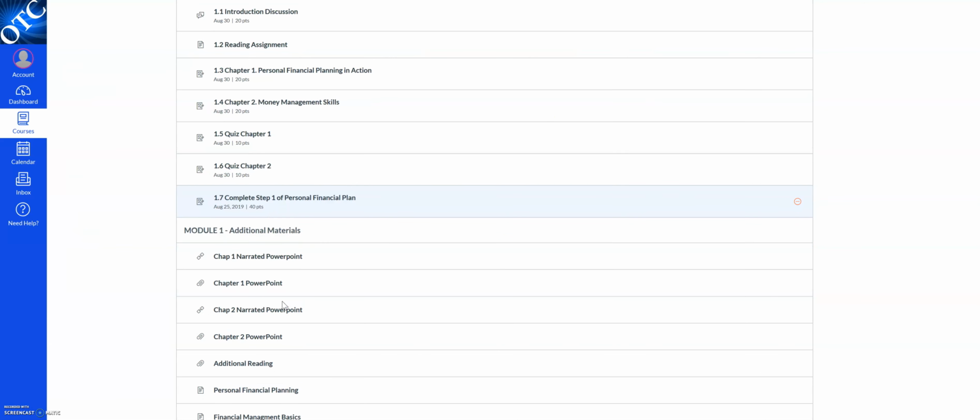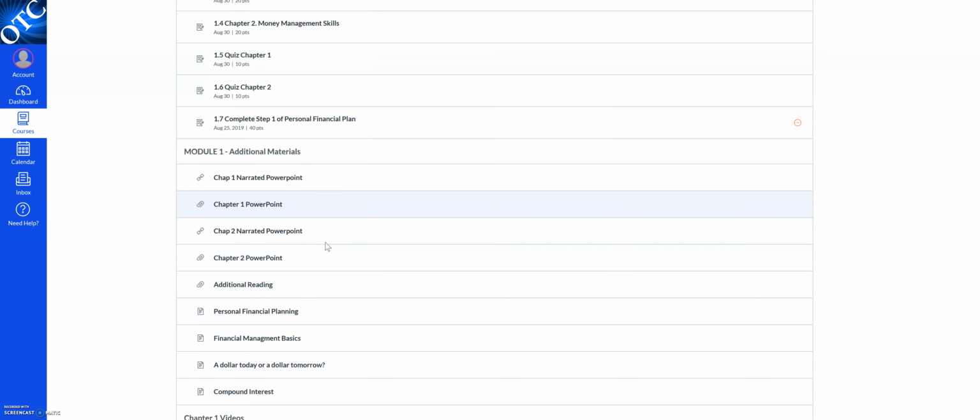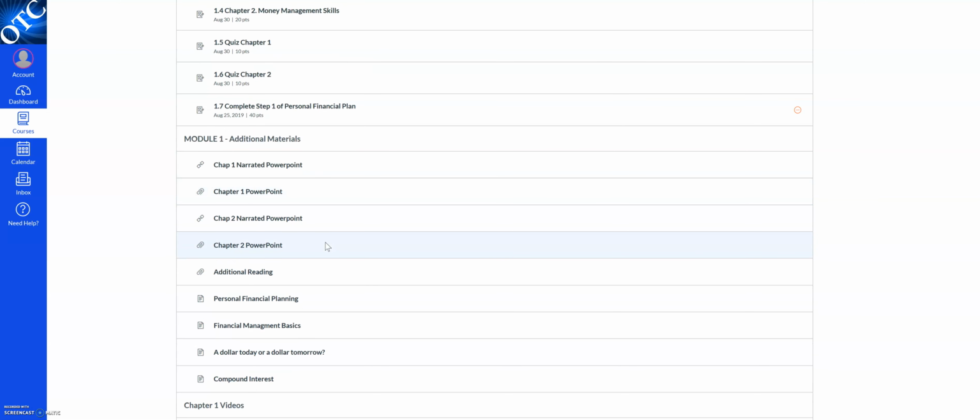And each of the modules were laid out essentially that way. Underneath the assignments is additional materials. These are here for your benefit if you'd like to find out more about each of the topics that we're covering. I would encourage you to especially look at the narrated PowerPoints. They're very helpful when you're completing your personal financial plan steps. So there's some other information there.